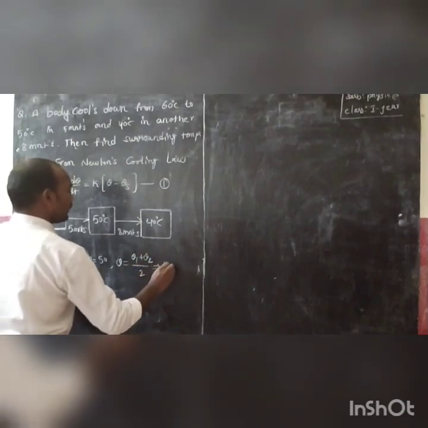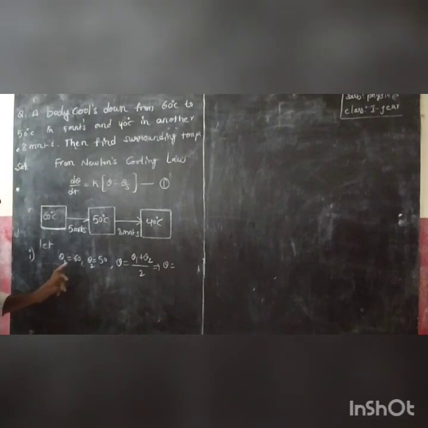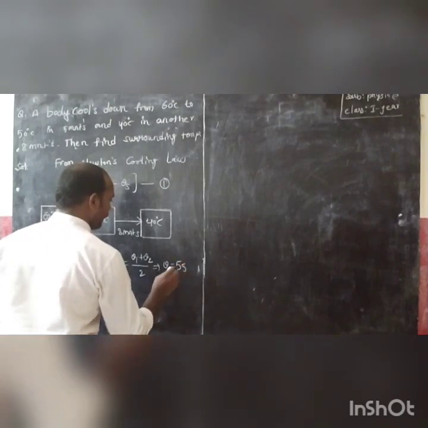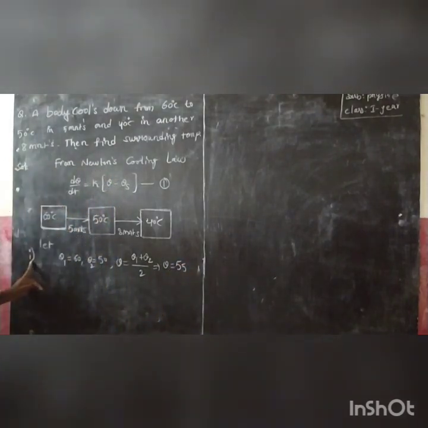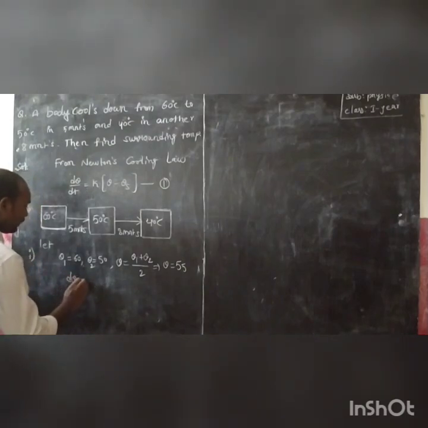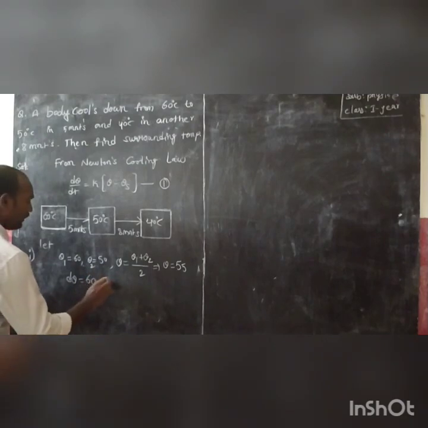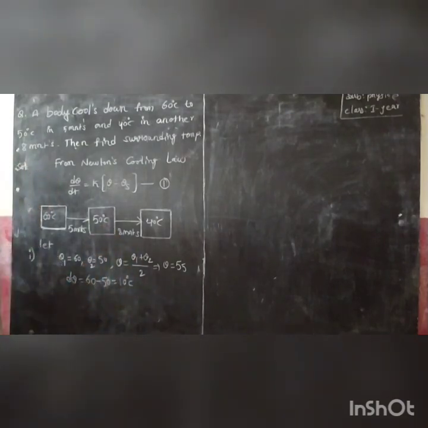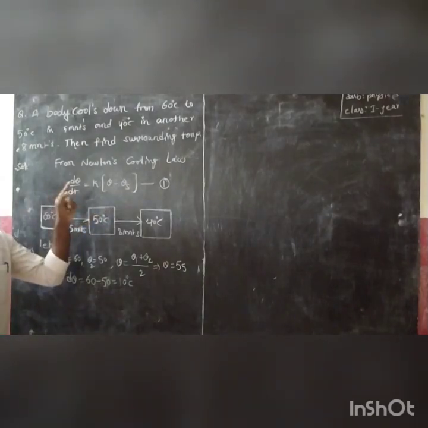That must be theta is equal to 60 plus 50, 110 by 2, 55. This is for the first instant. Is it clear? And d theta is equal to 60 minus 50, which is 10 degrees centigrade. Is it clear? And we don't know theta s, and we don't know the constant.